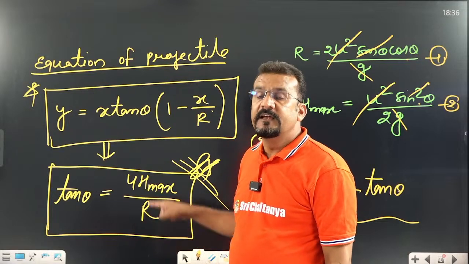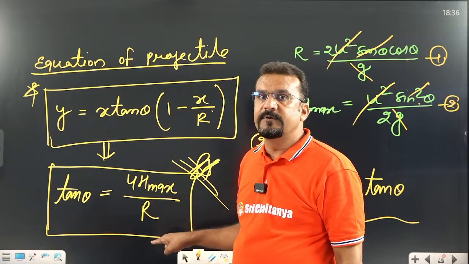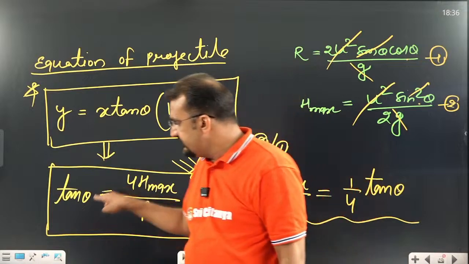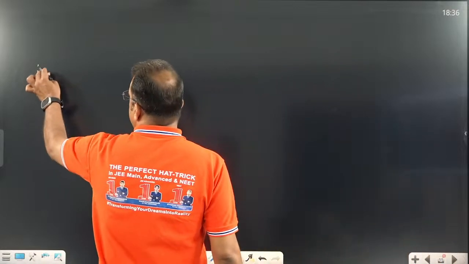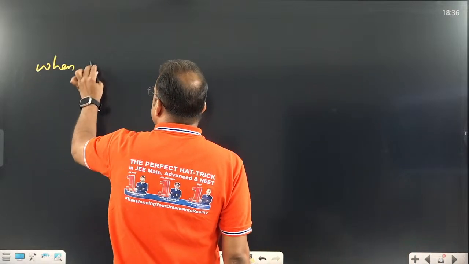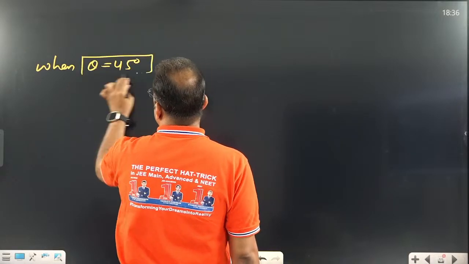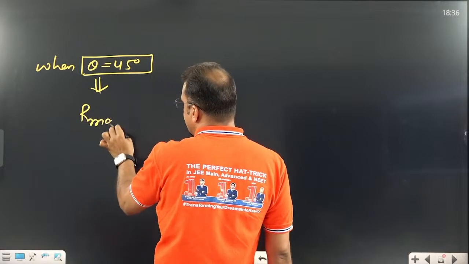H maximum itself is defined for maximum height, but whenever you hear the word R maximum, in your mind theta should be 45 degrees. So let us write this concept, very important. When theta equals 45 degrees in projectile motion, we know that R is going to be maximum.